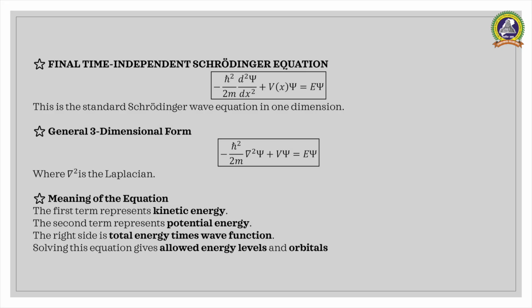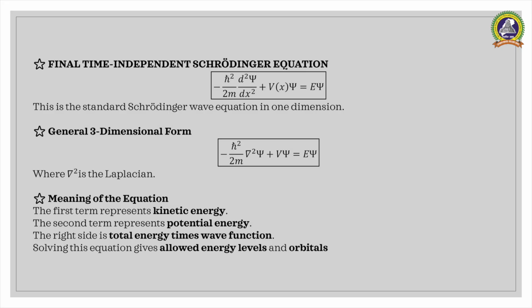Three-dimensional general form. In three dimensions, the equation becomes minus h bar square by 2m del square psi plus V psi is equal to E psi. The Laplacian represents the curvature of the wave function in 3D space.